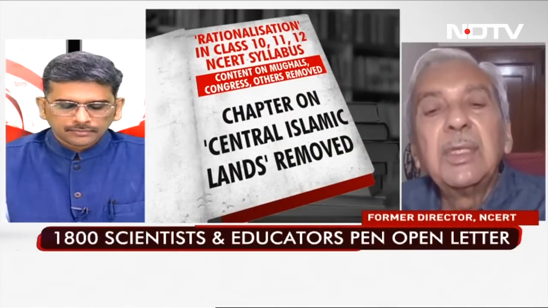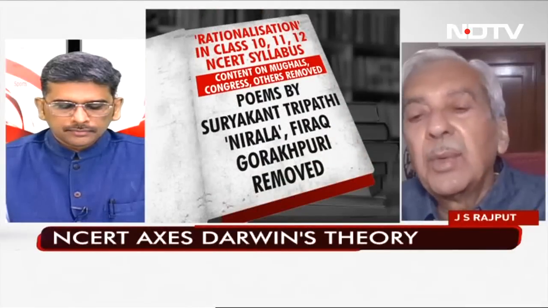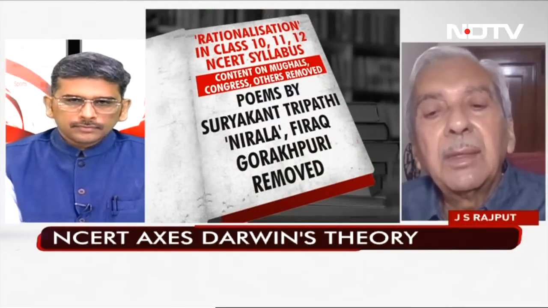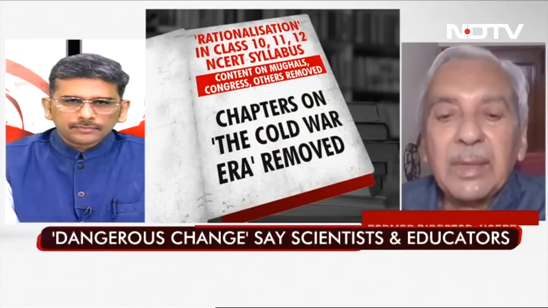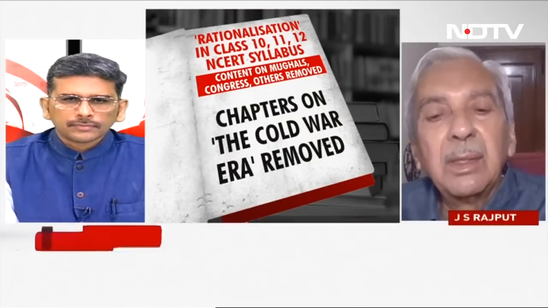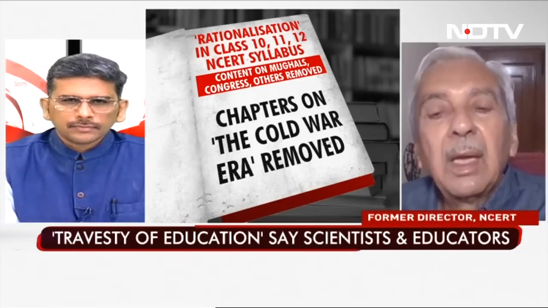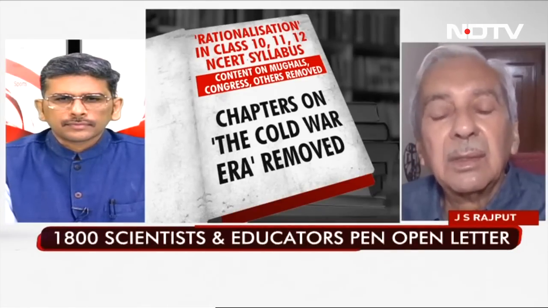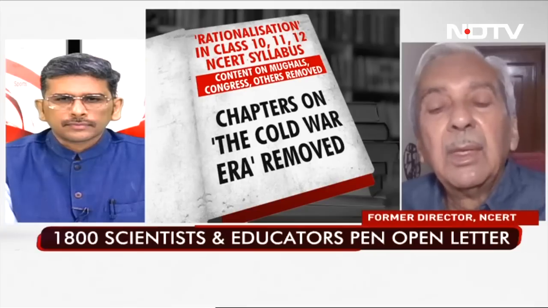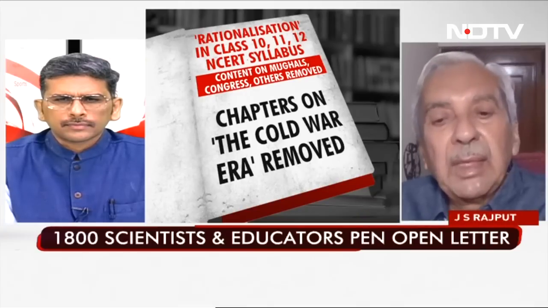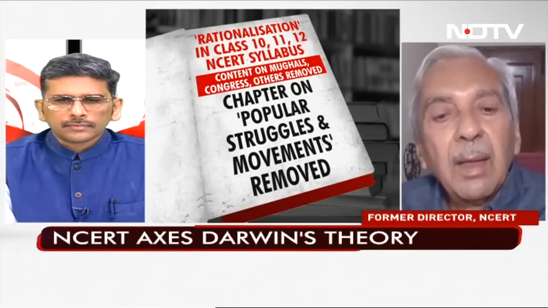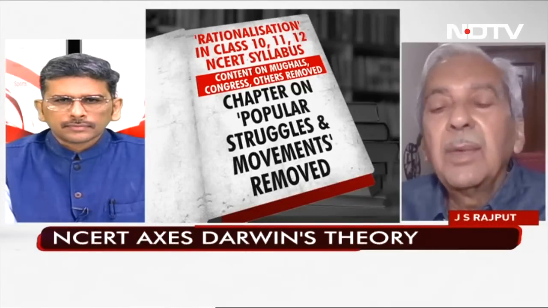You know, this story is being repeated. What happened has happened in 2000, 2004. And every time there is a change of government, this will happen. So I am not surprised by the protest, of 1,800 or 2,400. They are even pleading for Amartya Sen to retain the extra land which he has occupied, rather grabbed. So this doesn't matter. What we have to say is Darwin has not been removed. Mughals have not been removed. It has been rationalized.